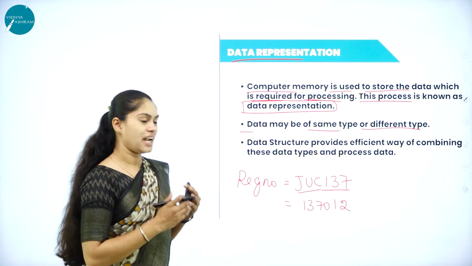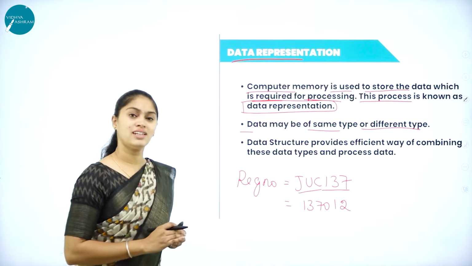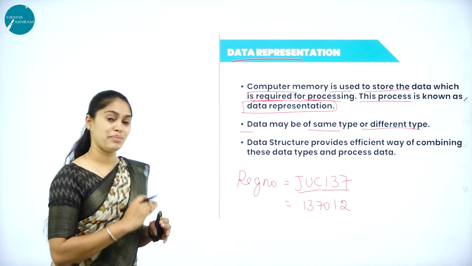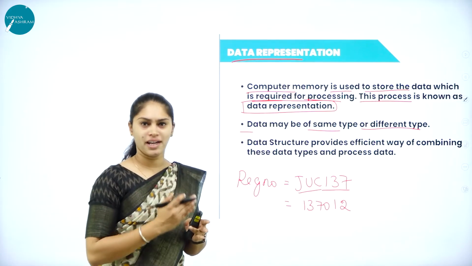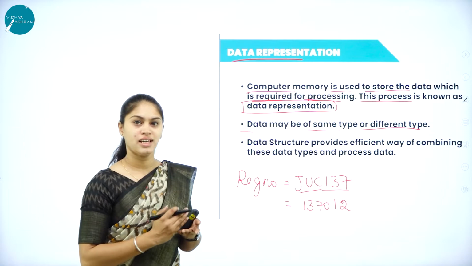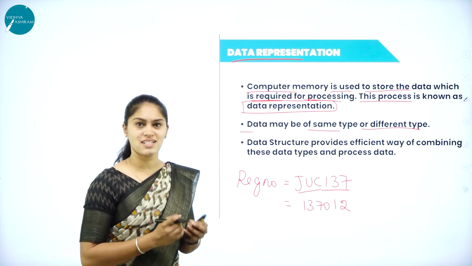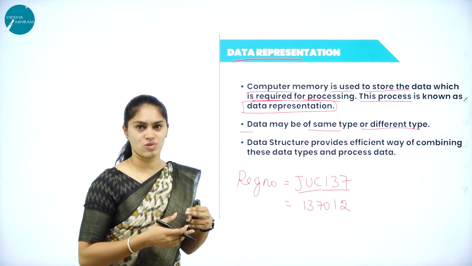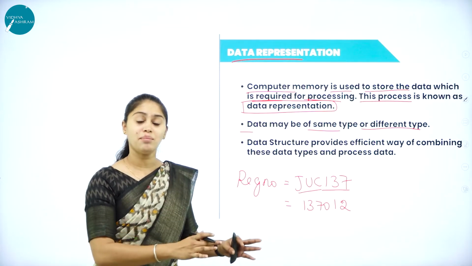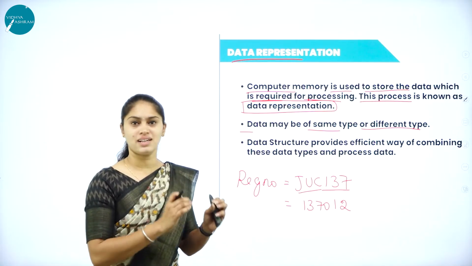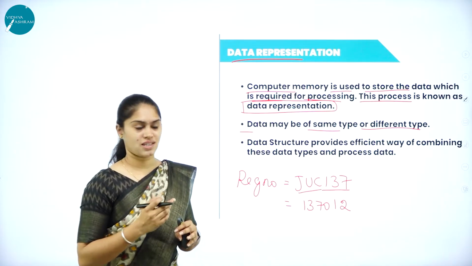So here data may be of the same type or different types. Data can be anything. It can be an audio file, video file, numbers or alphabet characters. Anything can be considered as data that needs to be processed. For that processing, we store that data in the computer memory. So that method is nothing but data representation.